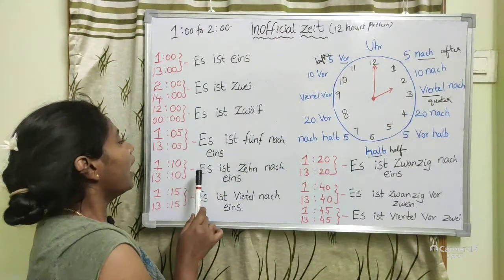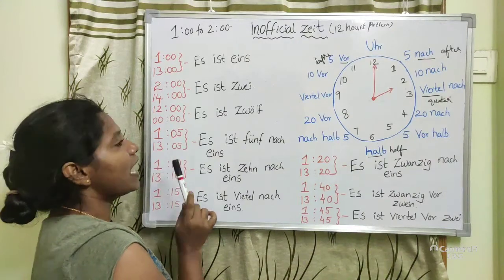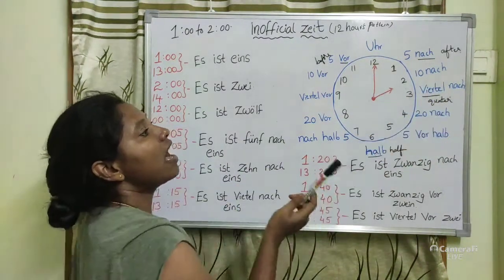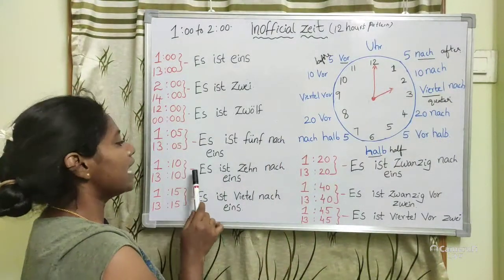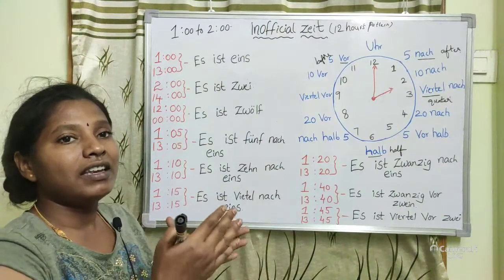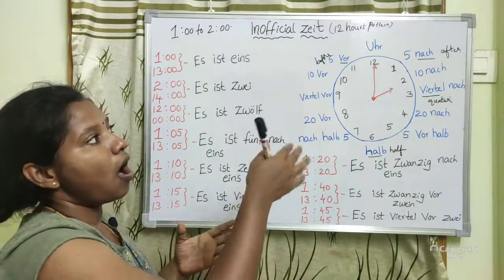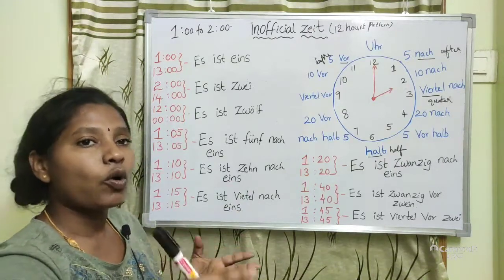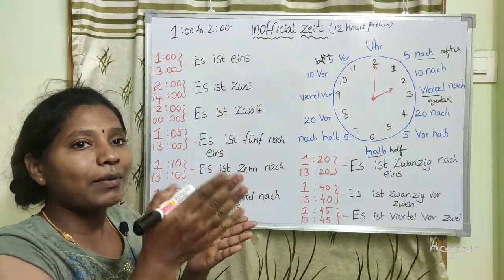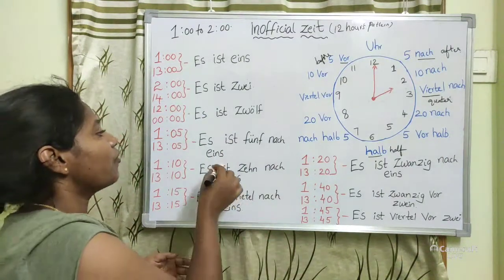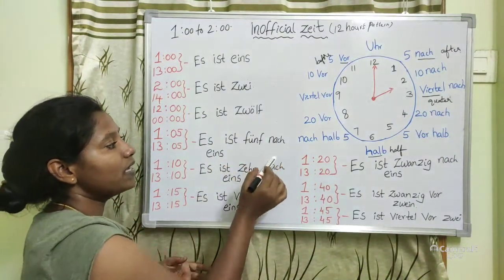If it is 1:10, es ist 10 nach 1. Nach 1 means after 1 has happened. So 1 o'clock is over, later 10 minutes are over. In order to tell that, we are using nach. Nach means over.